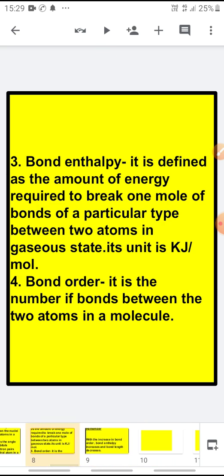The fourth important point is bond order. Bond order means the number of bonds. For example, in Cl2, one single bond is there, so bond order will be 1. In the O2 molecule, 2 bonds are formed between 2 oxygen atoms, so the bond order will be 2. And in case of nitrogen, 3 bonds are formed between the 2 nitrogen atoms, so the bond order will be 3. It is just the number of bonds.